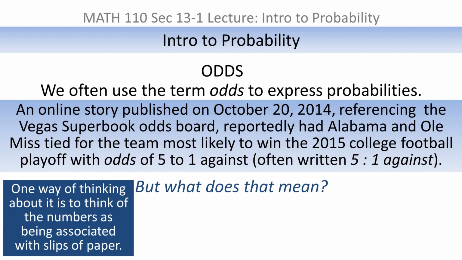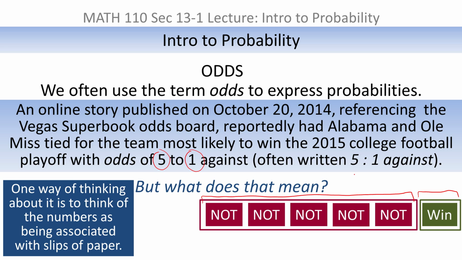One way of thinking about it is to think of the numbers as being associated with slips of paper. At least that's the way I think of it. When I'm looking at this 5 to 1 against, I'm thinking of 5 negatives or 5 nots against 1 positive, which in this case would be a win. If you think about it that way, and each of those slips of paper is put into a hat and drawn out, that would be equally likely. So what that tells you is that the basic probability principle applies here. So I could take these slips of paper that I've created based on the odds I was given and translate them back into probabilities.